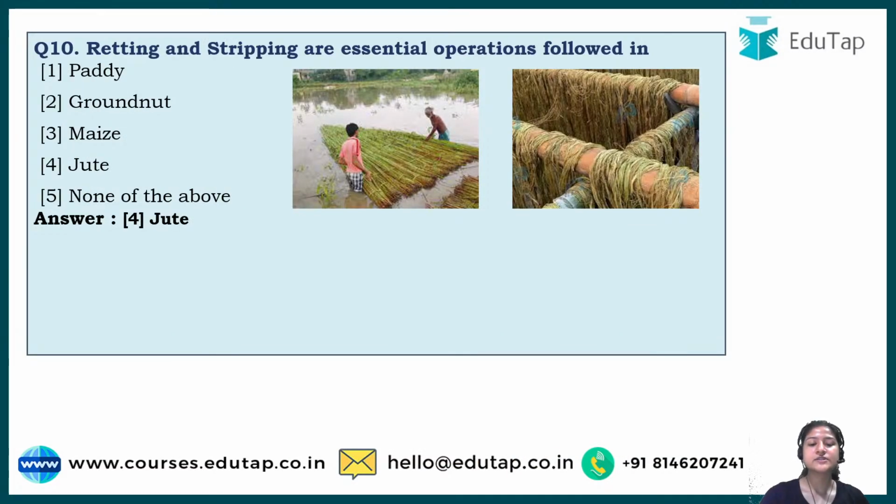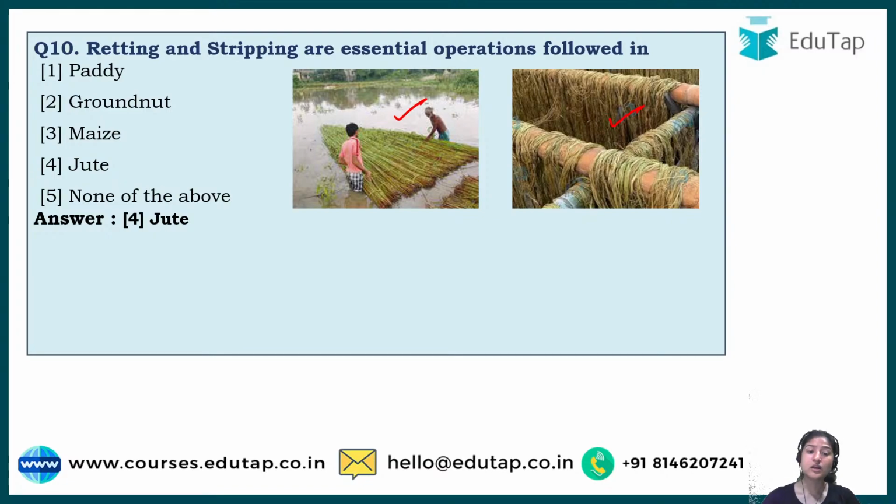So this first process is retting and this second process is stripping. This is after stripping or on the verge of that. Basically these are the two processes that are followed in jute. You must have observed jute bags, but jute is a plant. As it is a plant, it would be hardy in nature. It won't be as soft as those bags are. So these two processes are done. After that, the strips, the fiber, become soft enough to be made into whatever we want.